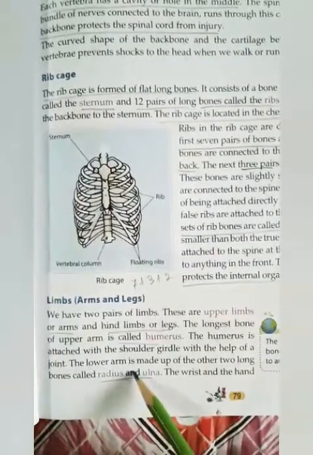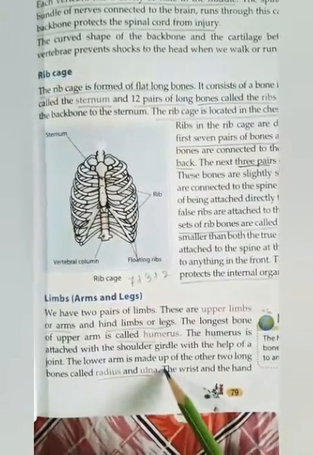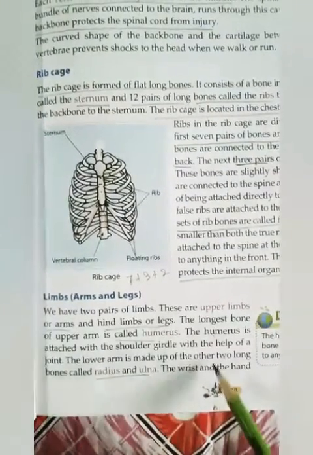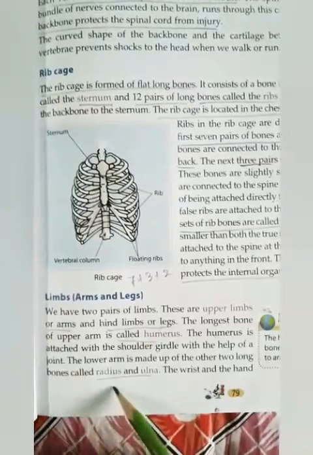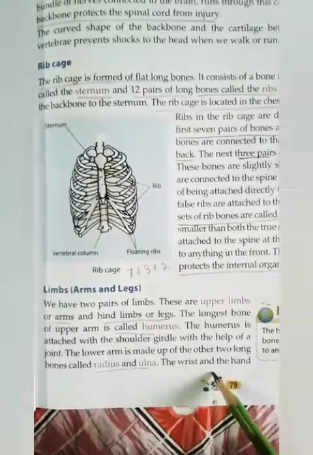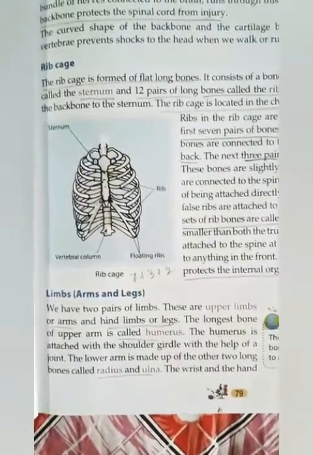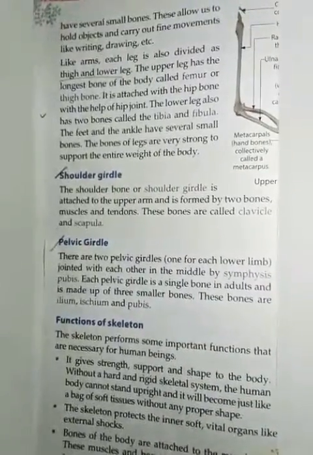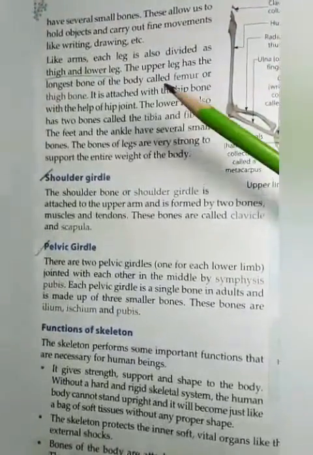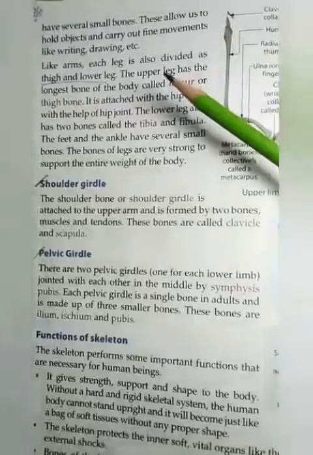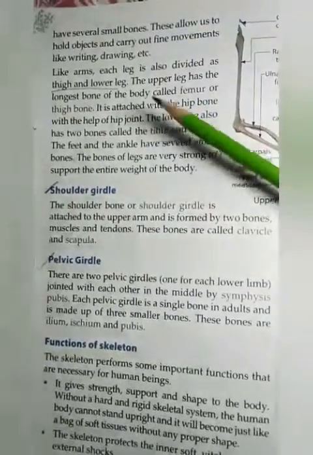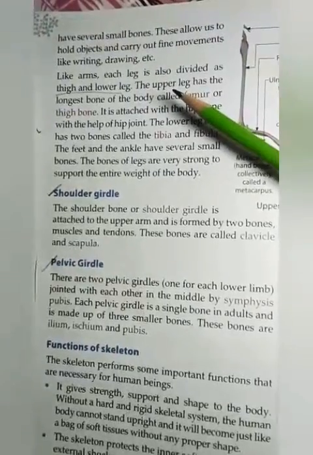The lower arm is made of two other long bones called radius and ulna. The wrist and the hand have several small bones. These allow us to hold objects and carry out fine movements like writing, drawing, etc.